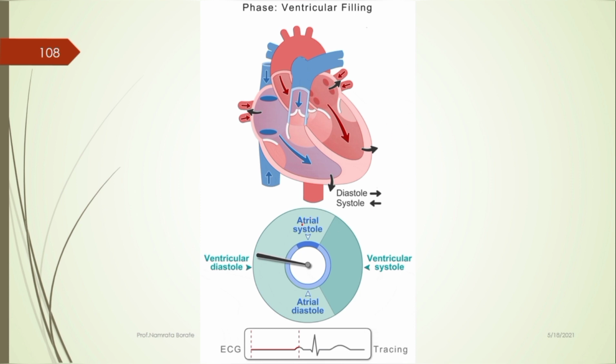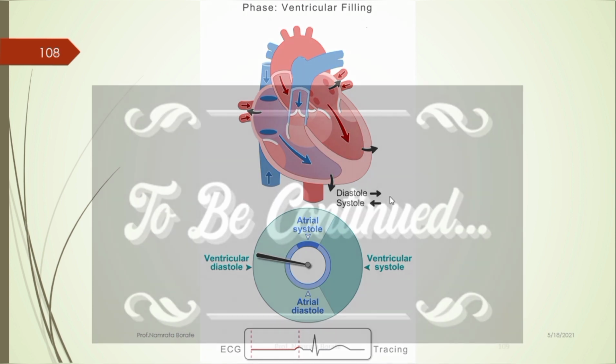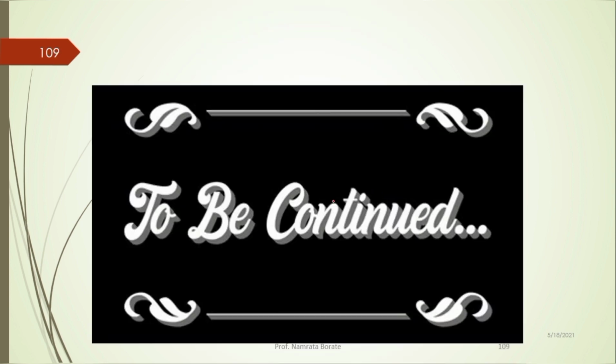Let's see. I have taken a simple image here. I have told you all so far how the cardiac cycle is formed. The first is atrial systole, the second is ventricular systole, and the third and most important event is the ventricular diastole condition. That is the SA node, AV node, then the bundle of His, and the last one is the Purkinje fibers. Hope you understood it.